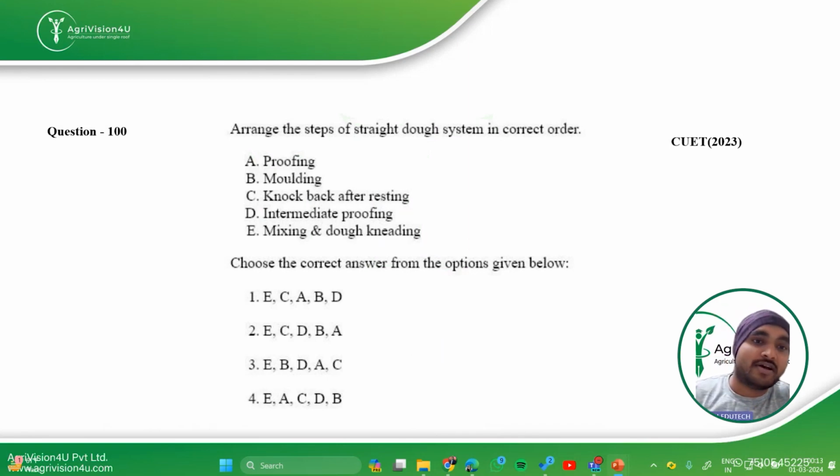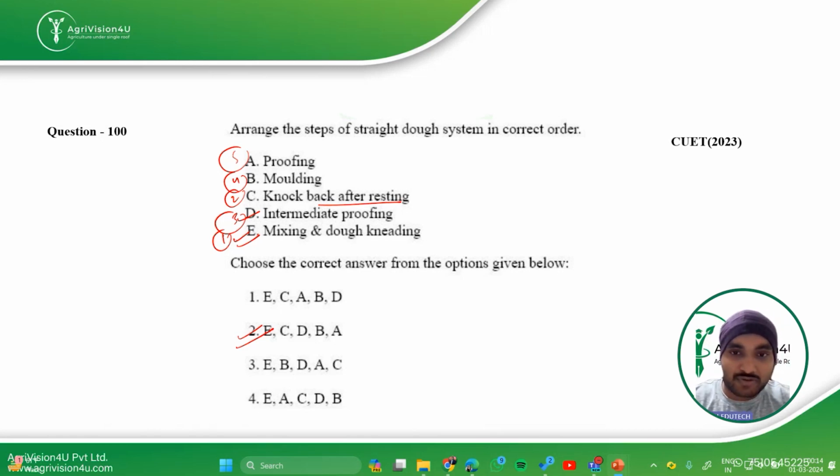Then coming to the next question: arrange the steps of the straight dough system in correct order. When we were discussing bread making techniques in bakery technology, I told you about the straight dough system. In any type of dough making or bakery, first of all you go for mixing and dough kneading. Then you go for knockback after resting, that means you let the dough rest for some time and then go for the knockback stage. Then we go for intermediate proofing. This is the first, this is second, this is third. Then we have molding and then we go for final proofing. So the second is the right answer for this question, and this was also asked in 2023.